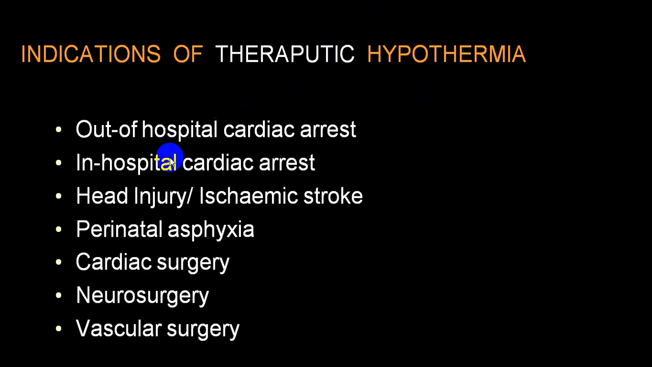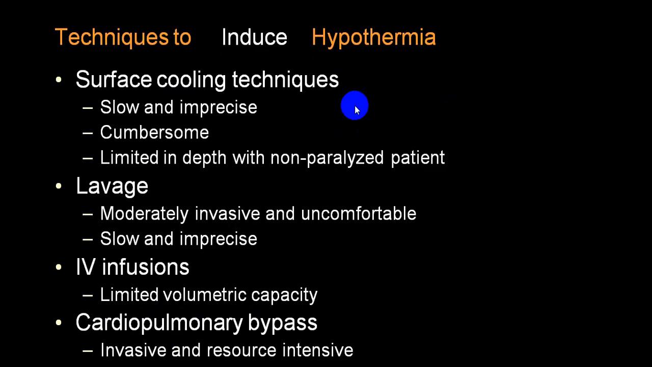So therapeutic hypothermia is very frequently done for post cardiac arrest, in-hospital cardiac arrest, severe head injury, severe ischemic stroke, perinatal asphyxia, major cardiac surgery, major neurosurgery, or say a person is doing a major surgery on big vessels like the aorta or thoracic aorta, abdominal aneurysm, etc., where you want to preserve the brain and the surgery is lasting for a long period. This is called therapeutic hypothermia or induced hypothermia or intentional hypothermia.